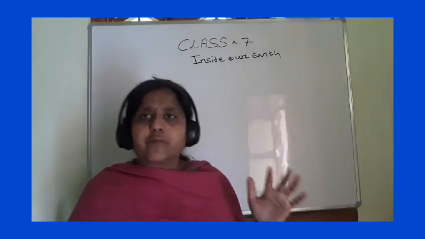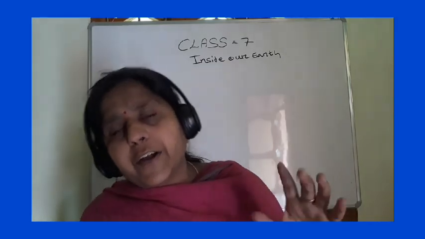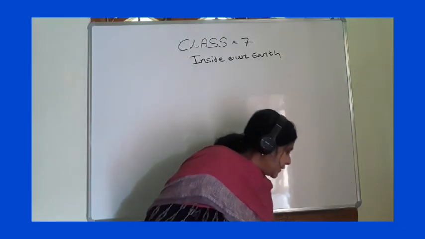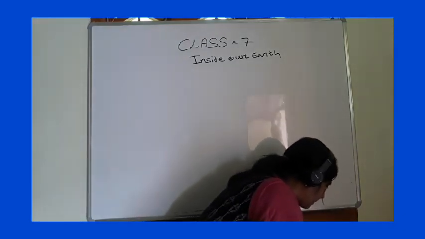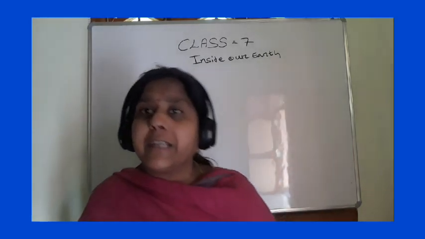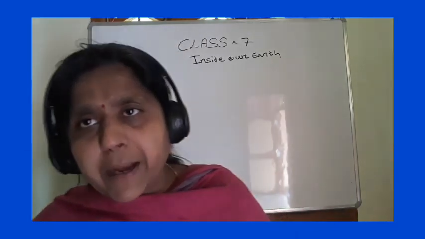Its thickness is from 300 kilometers to 2900 kilometers. Understood? And the temperature of this mantle is very high, around 3000 degrees centigrade. Understood? Now about the core.